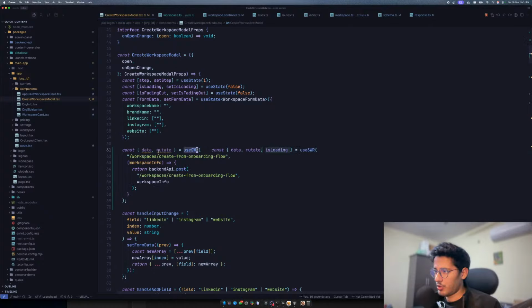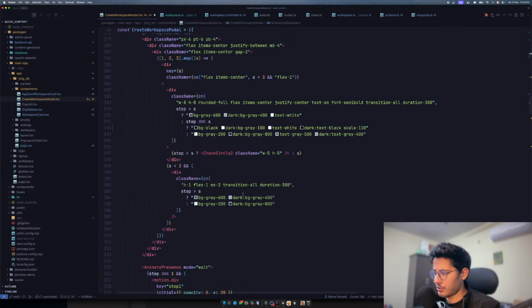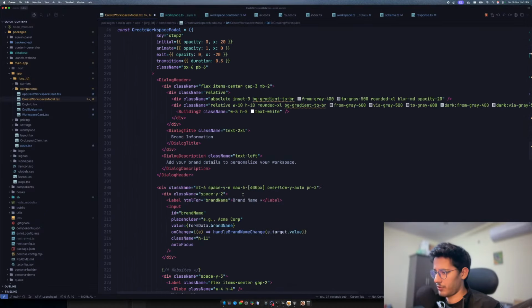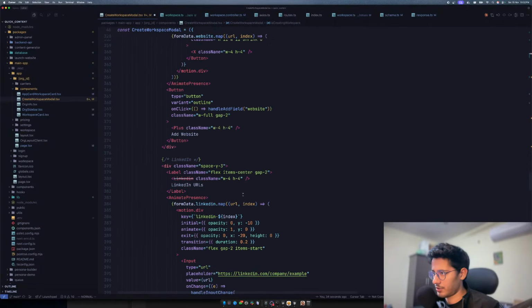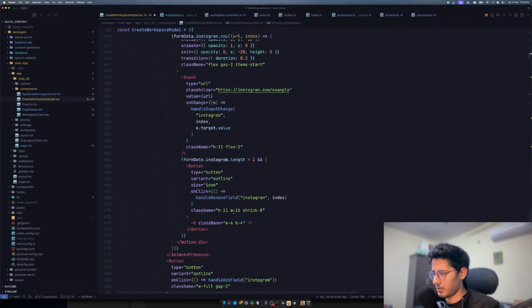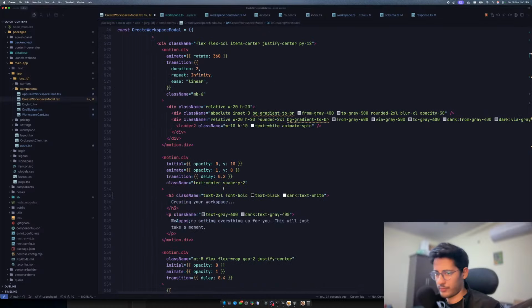Okay, we have an SWR, we have a mutate, and we should be able to call mutate. So we have an isLoading thing, which is pretty cool. We already have an isLoading. That's conflicting with that, so what I'll do is rename this to isCreatingWorkspace. That's a better name. And now I can give a loading state to my create workspace button. Add website, and then at the end I should have that button, whatever that was.